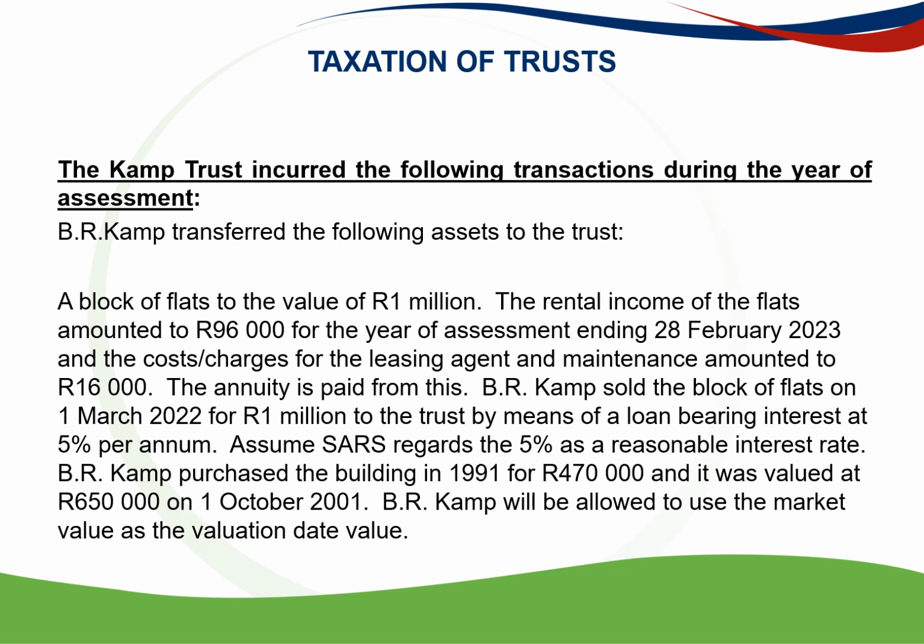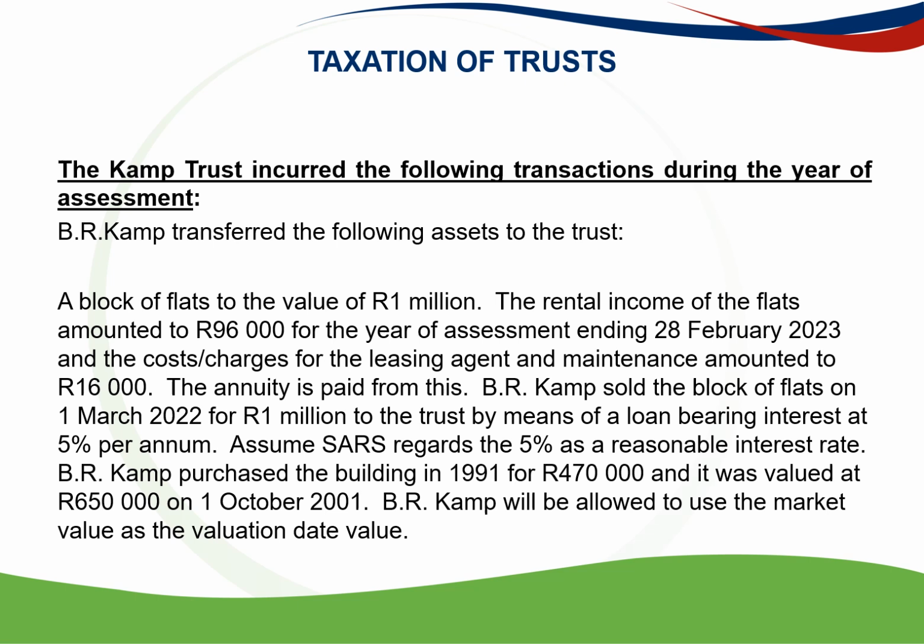Mr. B.R. Camp transferred the following assets to the trust: a block of flats to the value of 1 million Rand, and the rental income of the flats amounted to 96,000 Rand for the year of assessment ending 28 February 2023, and the costs, charges for the leasing agent and maintenance amounted to 16,000 Rand, and the annuity is paid from this rental income, remember the 3,000 Rand per annum.